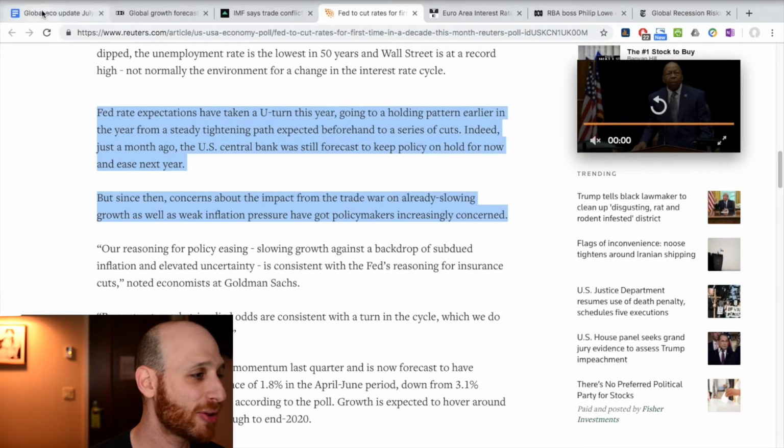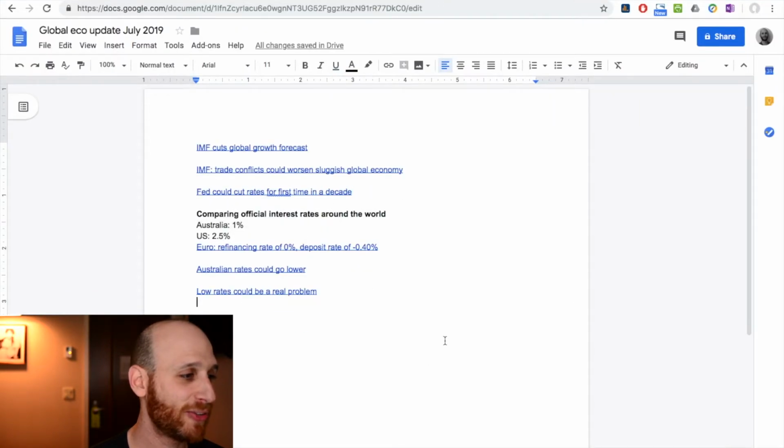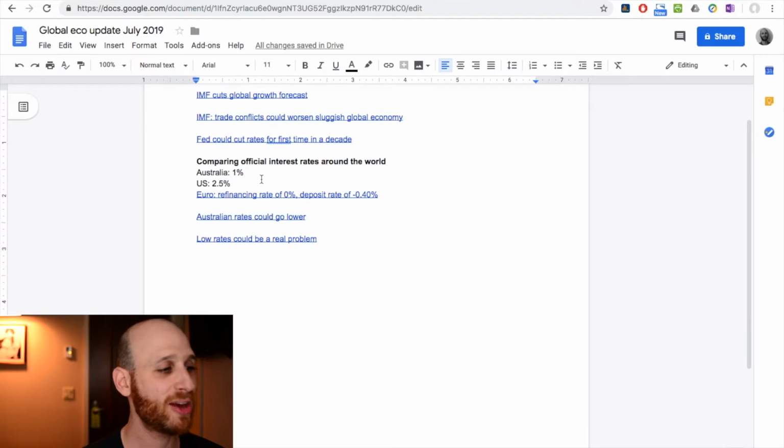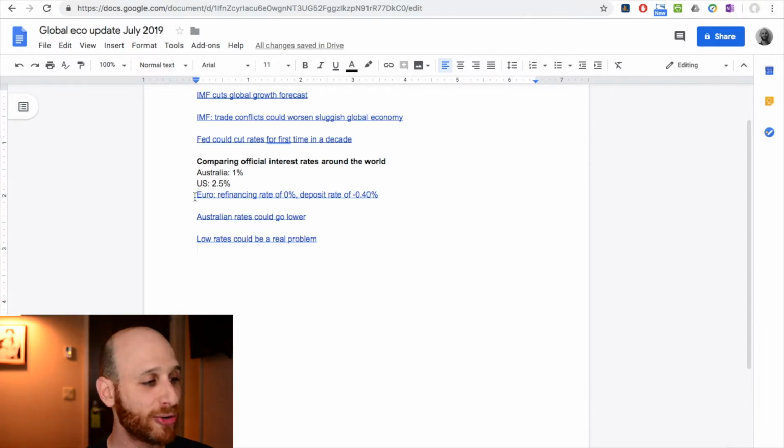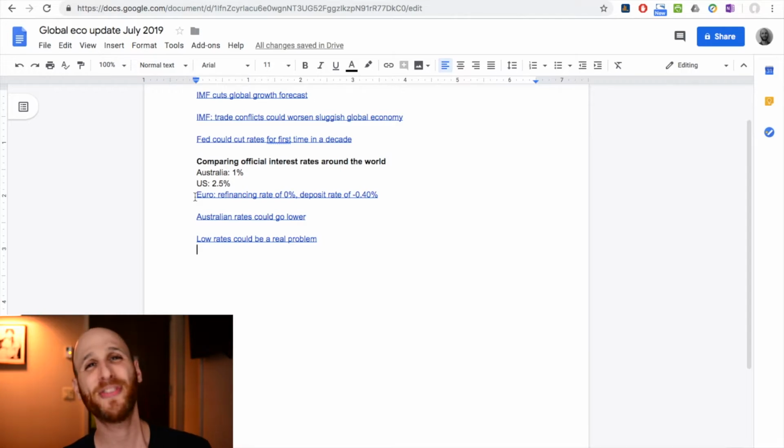Okay, if we keep going through our economic update, we can see here that if we compare official interest rates around the world, as of July 2019, Australia has a cash rate of 1%, the US has a cash rate of 2.5%, and that is as of late July. And then if we look at the Eurozone, the Eurozone has essentially a lending rate of 0 and a deposit rate which is negative, so savers are not getting anything on their savings.